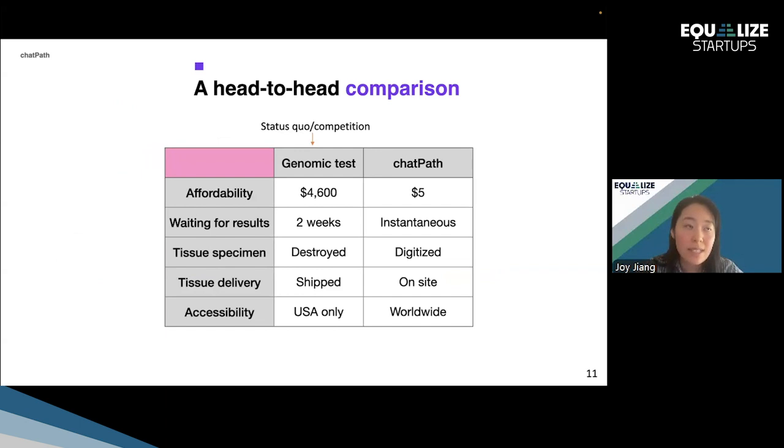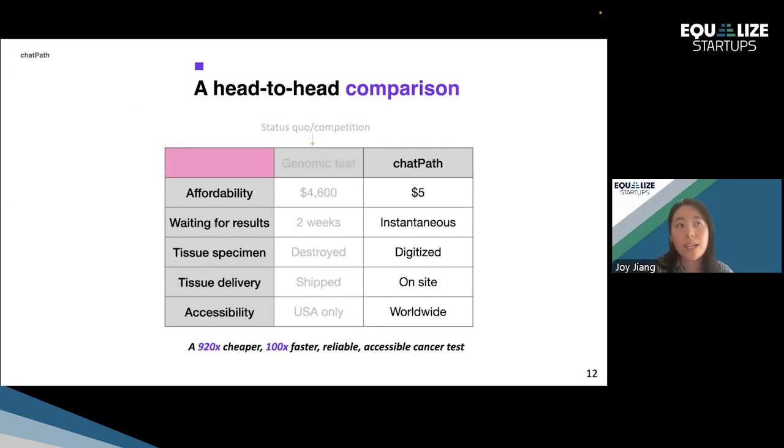What we can see here is that genomic testing is actually very, very expensive. It takes about 2 weeks to return the results. And it requires that the biopsy or the sample be shipped to them. And the genomic testing actually destroys part of the sample in order to perform that extraction. And it is currently only accessible in the US.